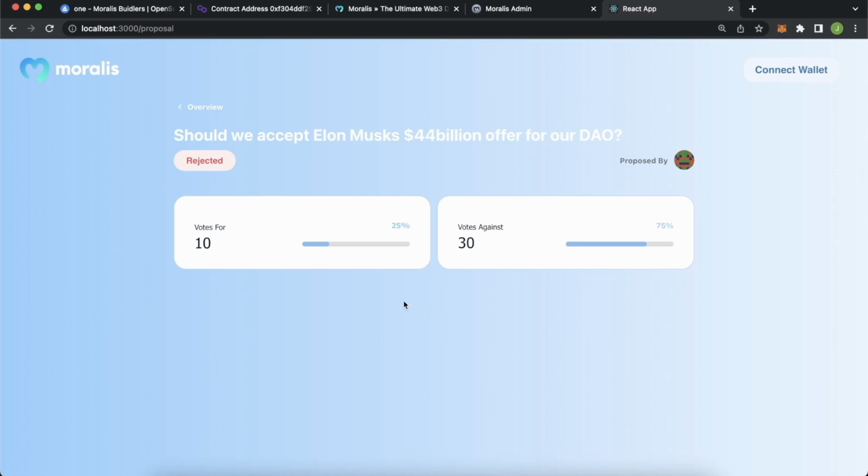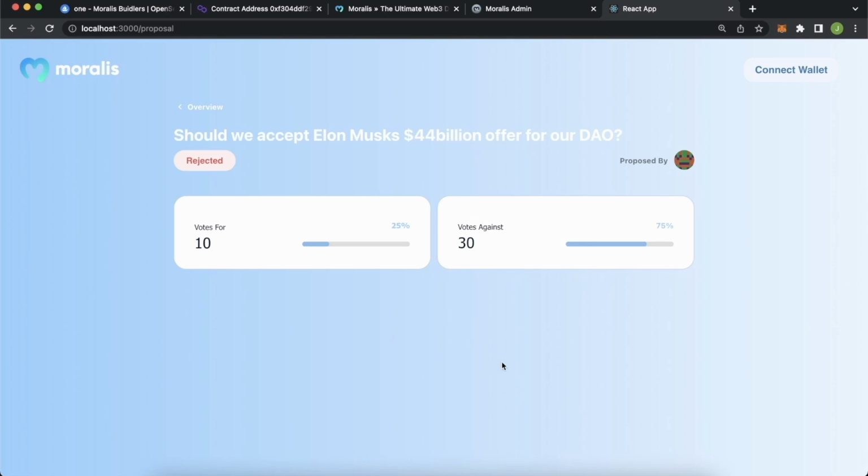Now, two last things we want to add here. One, because all the voting for the DAO is publicly available from the blockchain, we can read what the votes were for each member of the DAO. So everyone who's already voted, we can get their vote, whether they voted for or against. So we'll have a little table here having the address and then a nice little icon of a check mark or a down arrow, depending on what they voted.